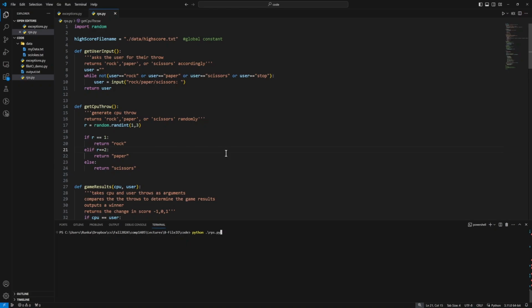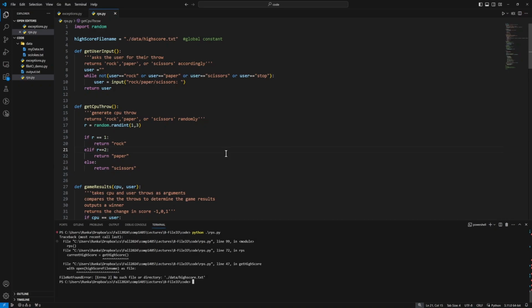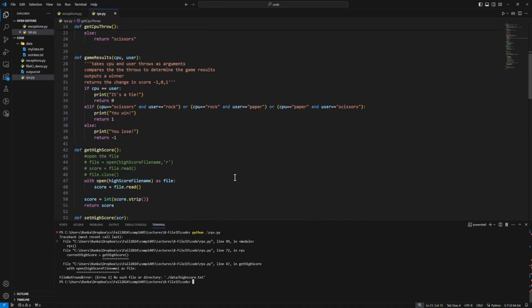Python RPS, and our code crashes. So we get a file not found error on line 47, no such file or directory, and then the name of our high score file. So let's go down to line 47 here. That's where we said get high score, it says with open our file name as file, and that didn't work because the file doesn't exist.